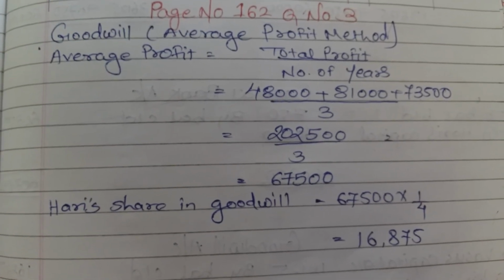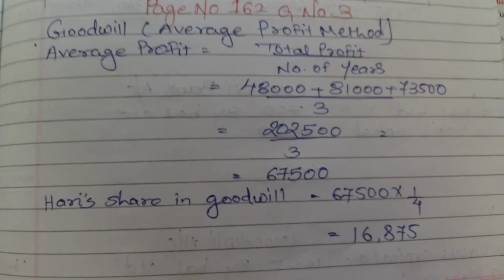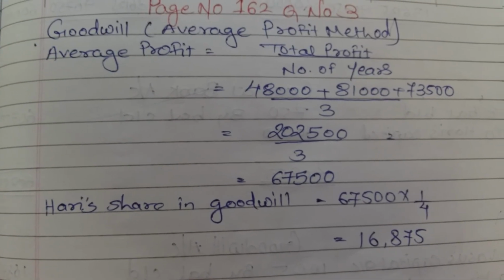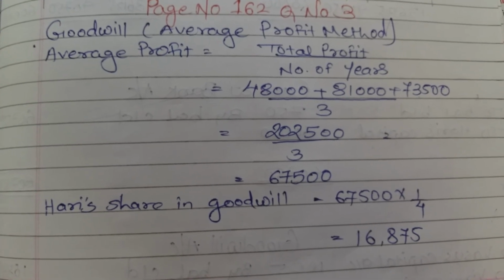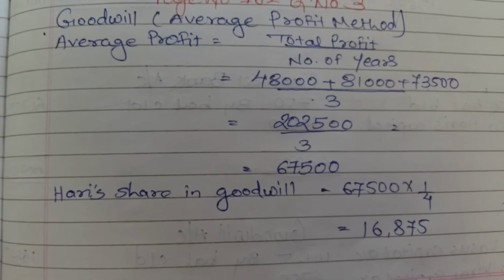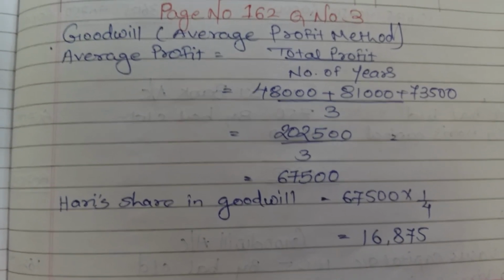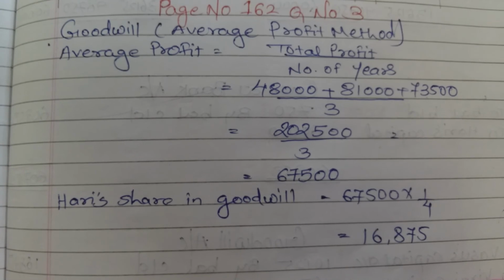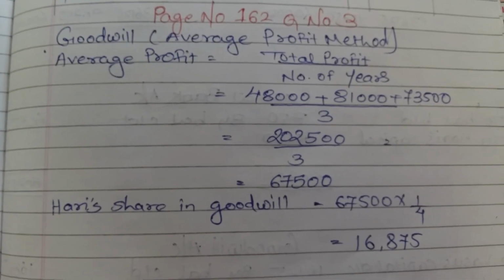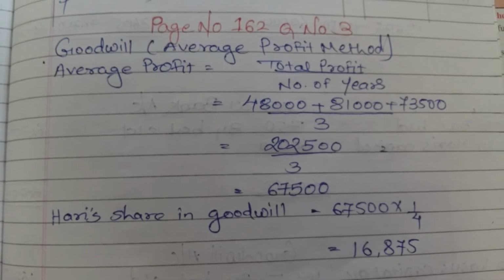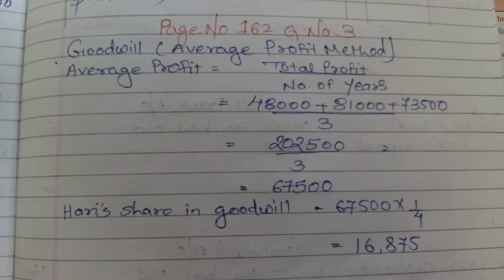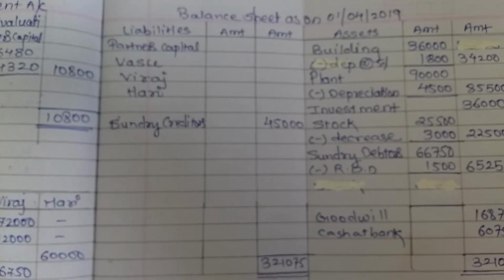As 67,500 is the total firm's goodwill, we have to calculate Hari's share. Hari will get 1/4 share in the future profit. So Hari's share in the goodwill will be 67,500 into 1 upon 4. So the answer will be 16,875. So the goodwill amount is 16,875 and it is Hari's share, it means 16,875 we have to raise in the books of account.